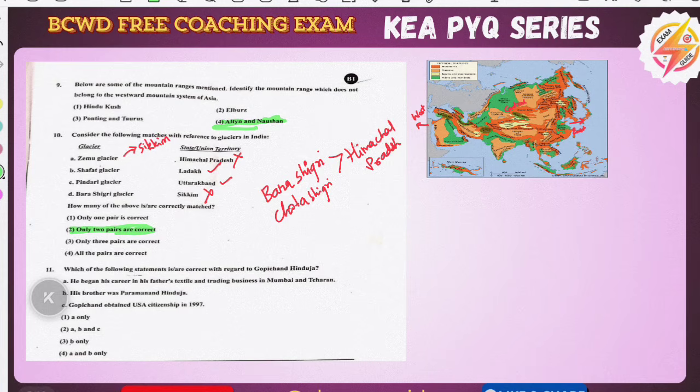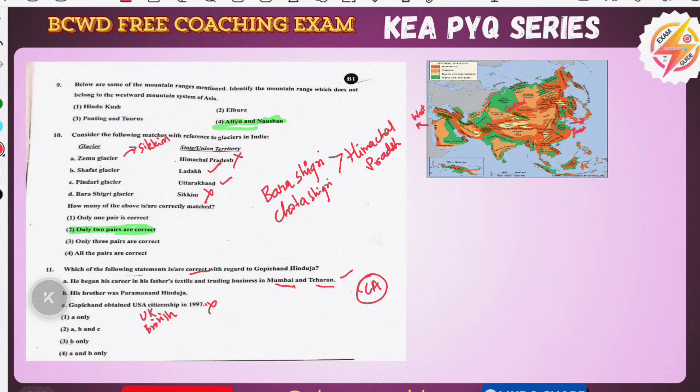Coming to the 11th question, which is based on current affairs. This is completely a current affairs question. See, they have given Gopi Chand Hinduja, and they have asked for the correct statement. He began his career in the textile and trading business in Mumbai and Tehran, and this is right. And Gopi Chand obtained US citizenship in 1997. See, Gopi Chand Hinduja did not obtain US citizenship, it is UK or British citizenship. So this has become wrong.